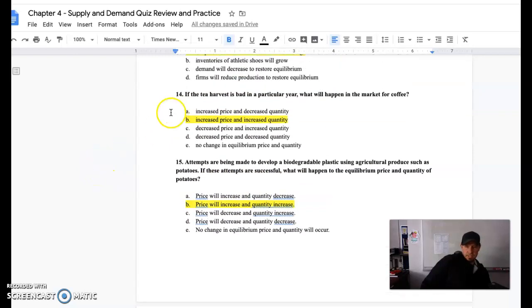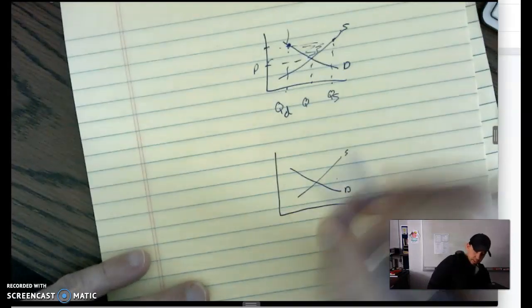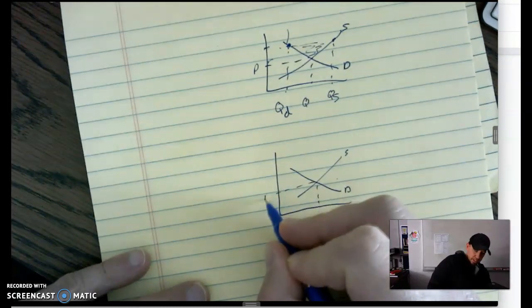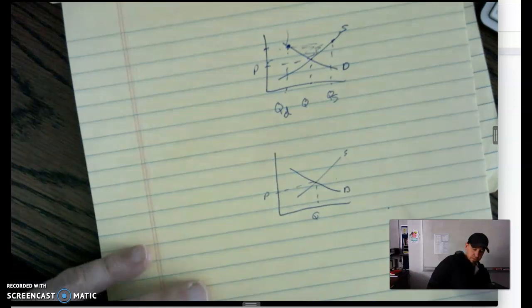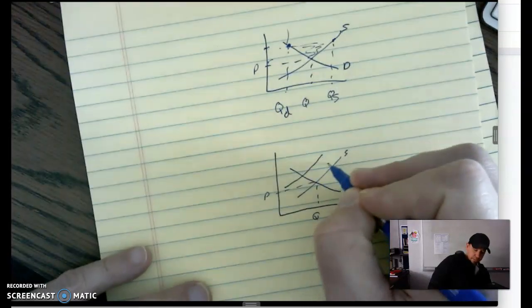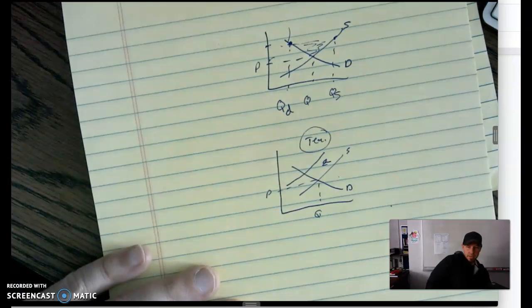14, tough question. It's a good one though. So this is kind of a two-part question, so let's talk about how we work through this one. If the tea harvest is bad for a particular year, I'm going to quickly draw the market for tea. So here's supply and demand for tea. And we know if we have a bad harvest, that's going to be a reduction in the supply. This is part one. We've got to think this through.